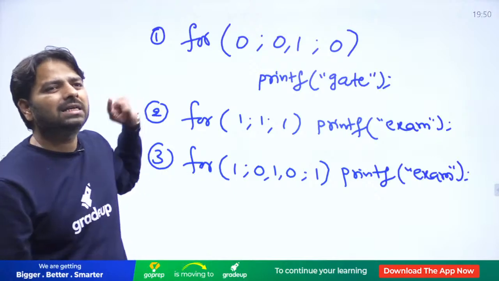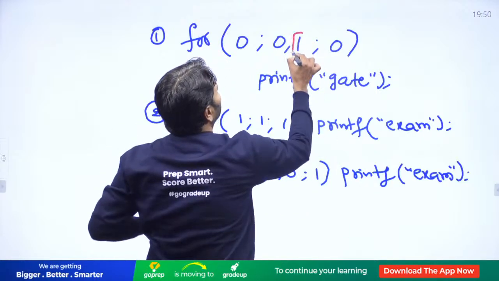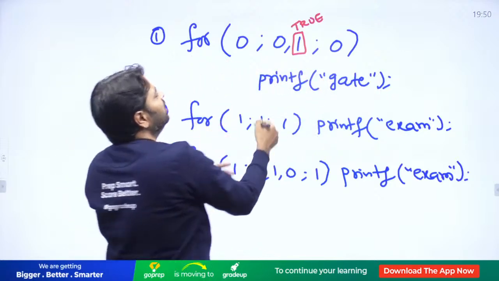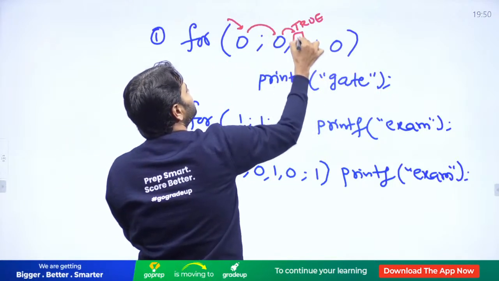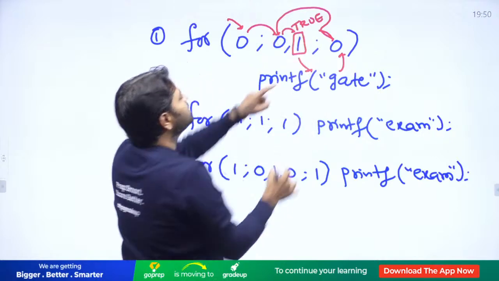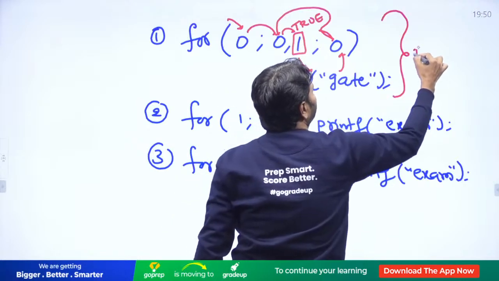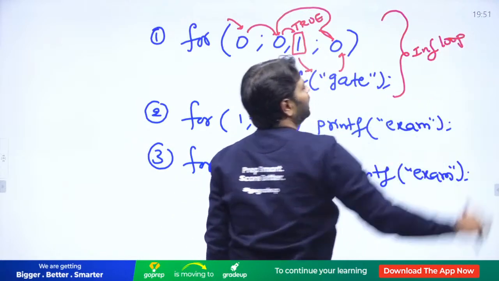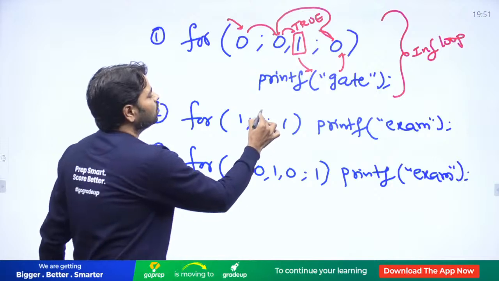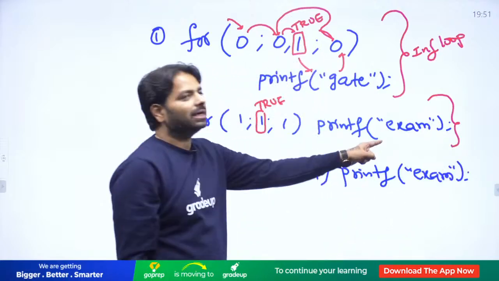First one, who decides the answer of this loop? Who decides the logic of the loop? Here this one is nothing but a true. It means it is always true. Whenever you go there, it comes like this, and you go there and it comes like this. Understand the control, how it enters. Every time that is true means gate is printed infinite times. Second one, the one is true. This is the only one going to decide. Again an infinite loop. Exam is printed infinite times.